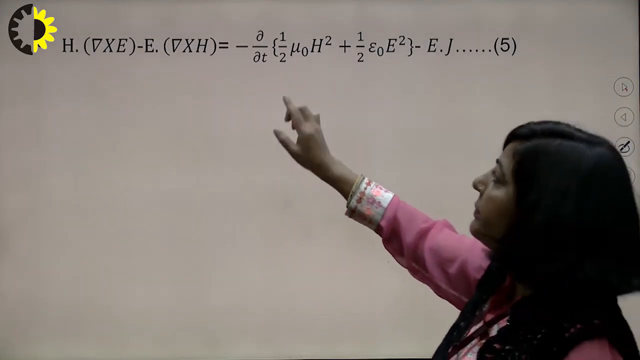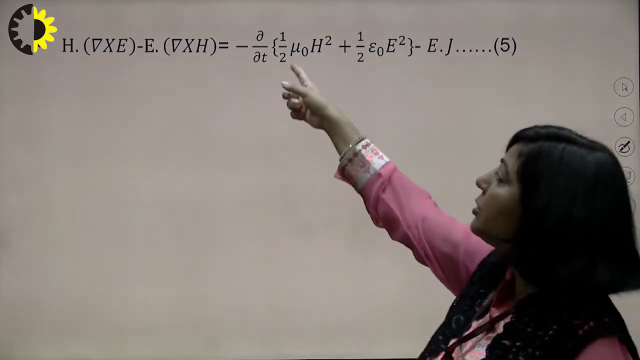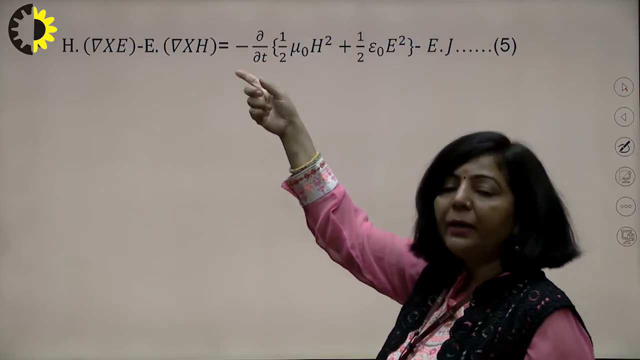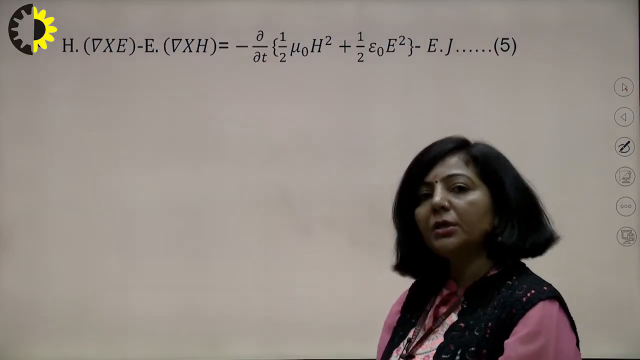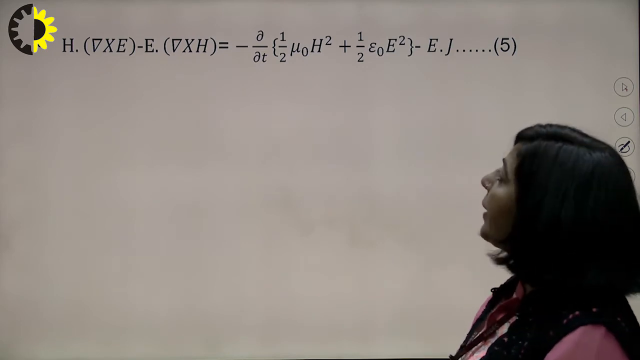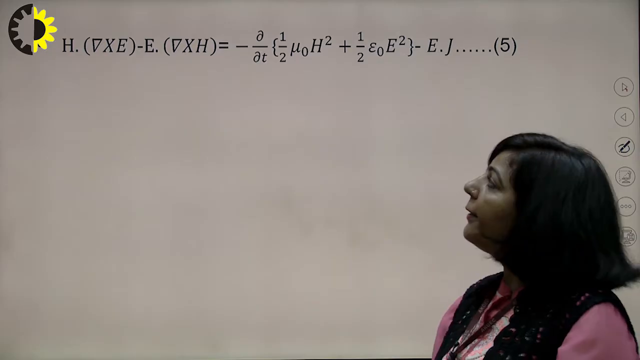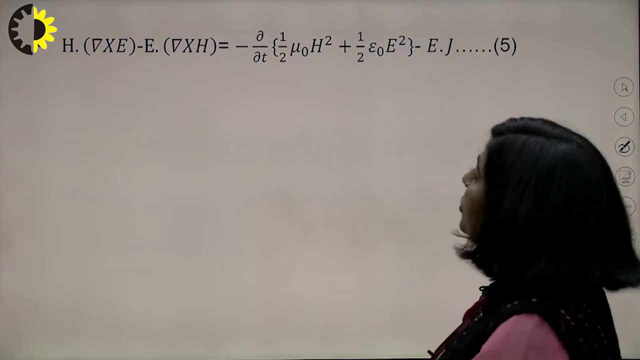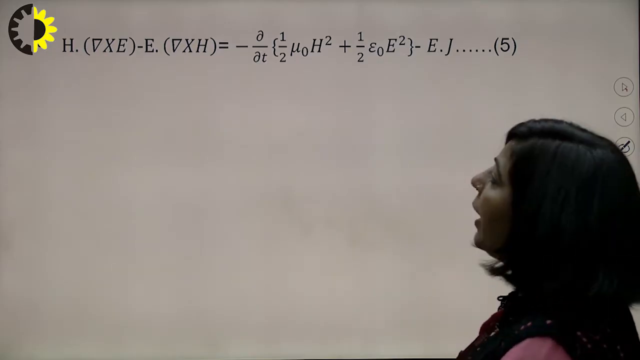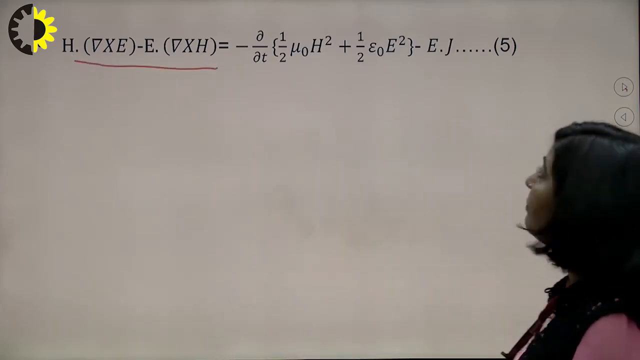After this, you have combined those two terms, half mu naught H square and half epsilon naught E square. Since this del by del t operator is applicable on both the terms, those two terms are combined and you get del by del t of half mu naught H square plus half epsilon naught E square, right? Now you have to simplify this left hand side. So now our objective is to simplify it.